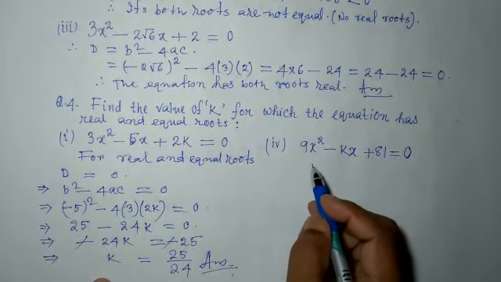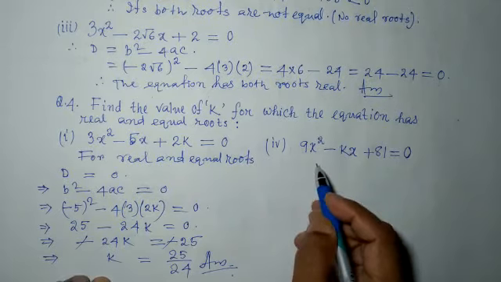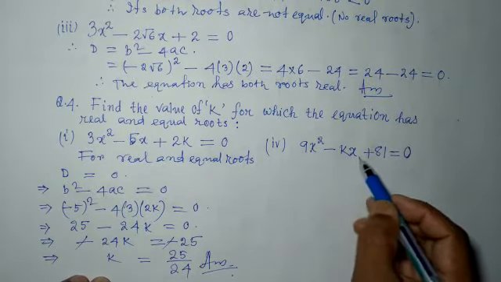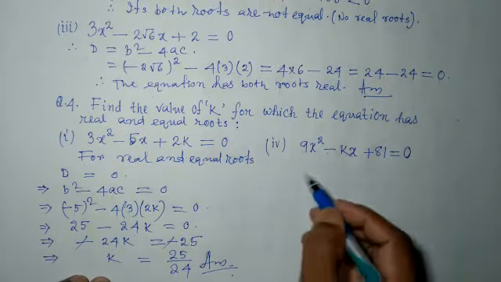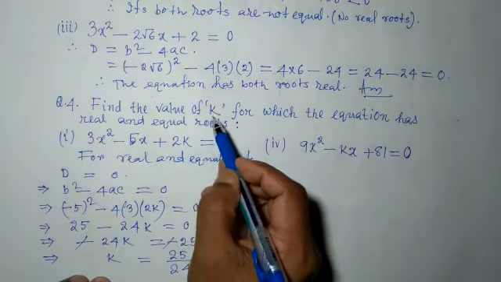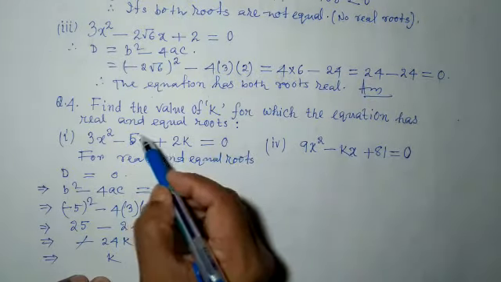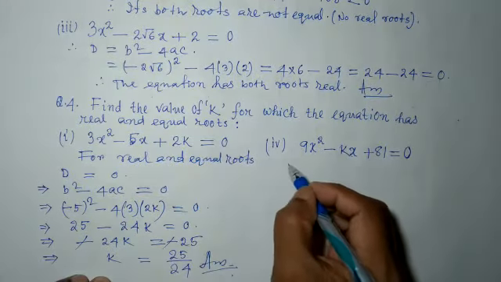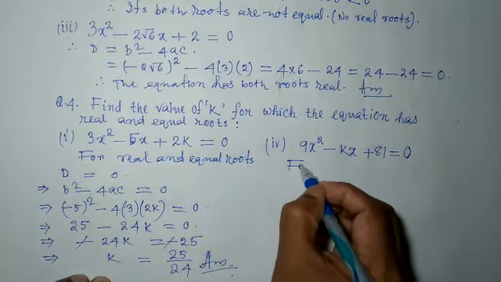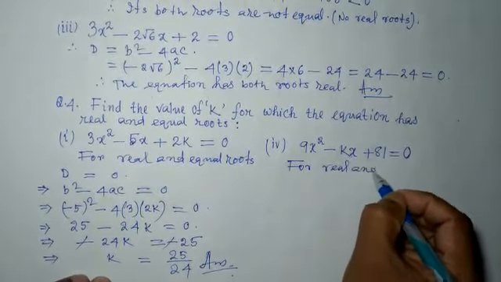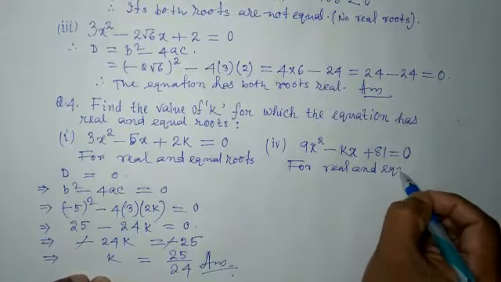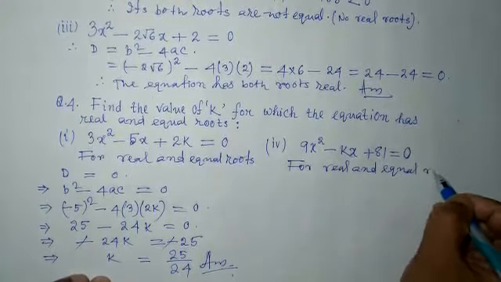And here is one more question, question number 4. 9x square minus kx plus 81 equals 0. The same condition: find the value of k for which the equation has real and equal roots. So for real and equal roots, what is the condition?